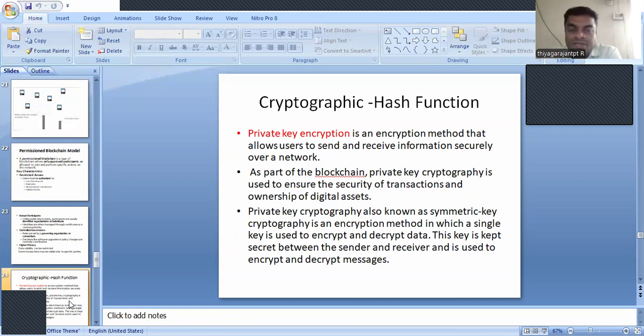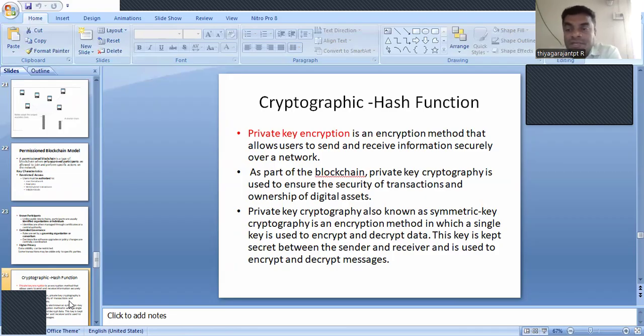Private key encryption is the encryption method that allows users to send and receive information securely over the network. As a part of the blockchain, private key cryptography is used to ensure the security of transactions and the ownership of digital assets. Private key cryptography, also known as symmetric cryptography, is an encryption method in which a single key is used to encrypt and decrypt the data.